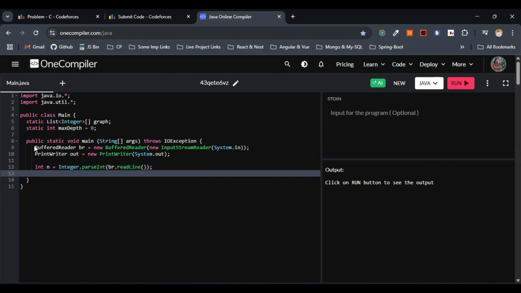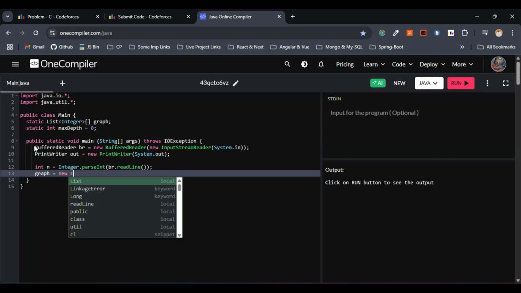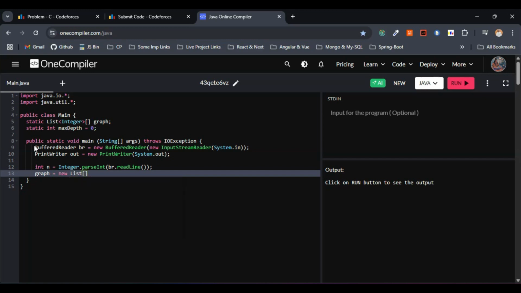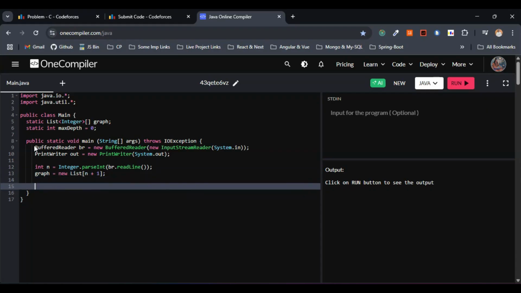So we have made use of the read line a number of times now. We should be knowing the input output, but same thing I'm going with for each of the problem, or for every problem, most of the problems, right? So now let's initialize the graph with n plus 1 because we have to go with one index, not the 0 index, right? So here let me initialize the graph to new list of within the array. I'll just give n plus 1. This is fine. This is easy, right?